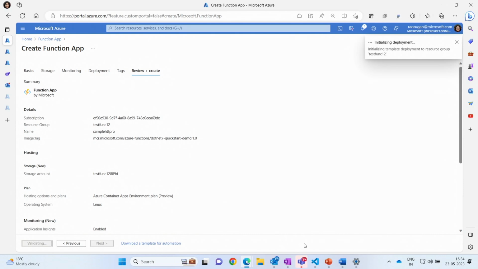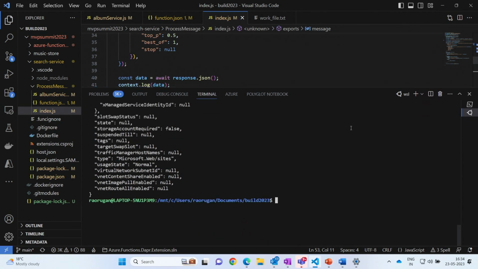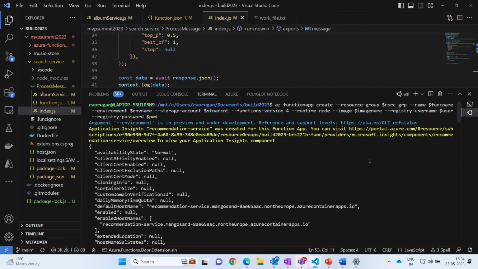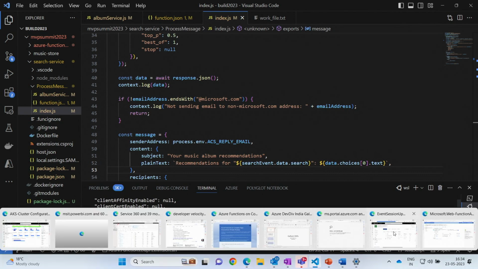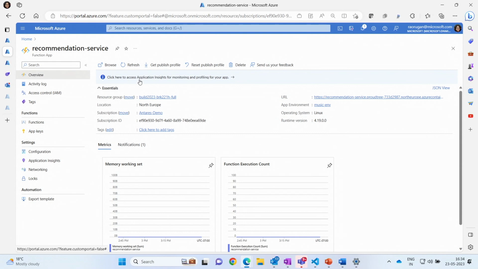While the deployment is happening, let us go back to our AZ-CLI deployment of the recommendation service. Okay, so the function is created, right? It has successfully deployed. If you notice, the function app is actually talking to two services, like the OpenAI service and the Azure Communication Service. So we need to set the function app settings. This can be set using AZ-CLI, or you could use the Portal.